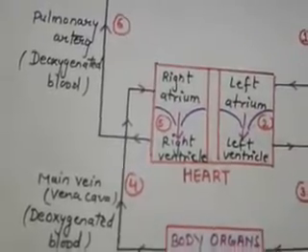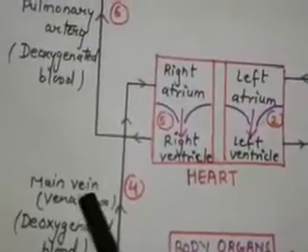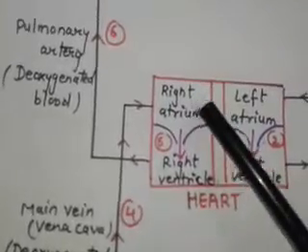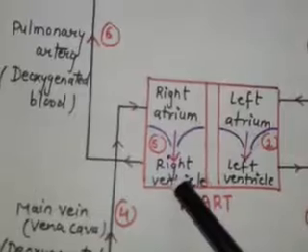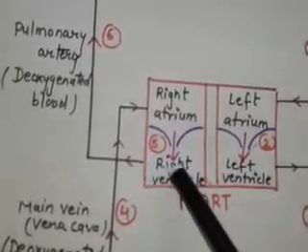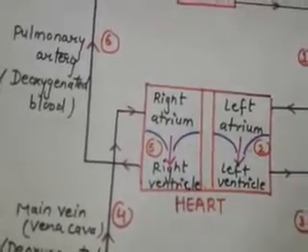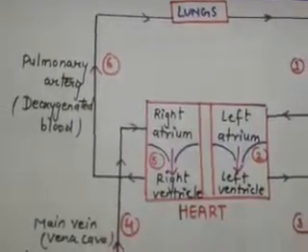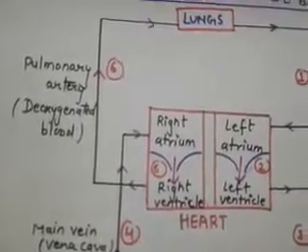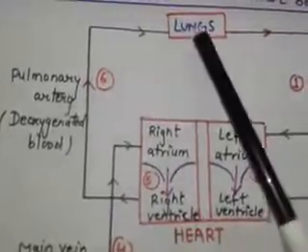This deoxygenated blood is carried by the main vein into the right atrium. The right atrium on contraction pushes blood into the right ventricle. The right ventricle contracts and deoxygenated blood is pumped into the lungs through the pulmonary artery.